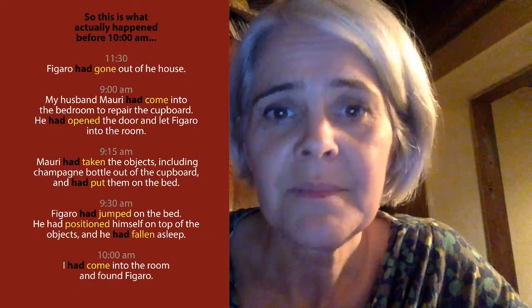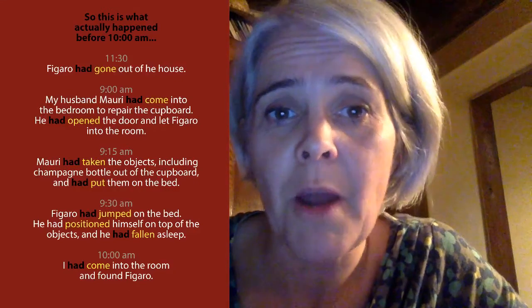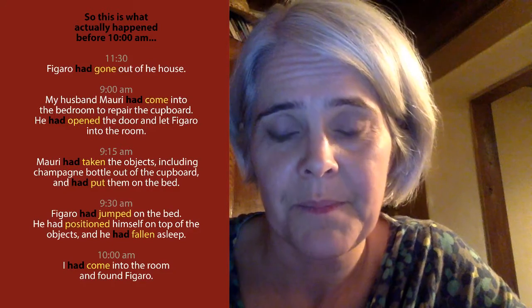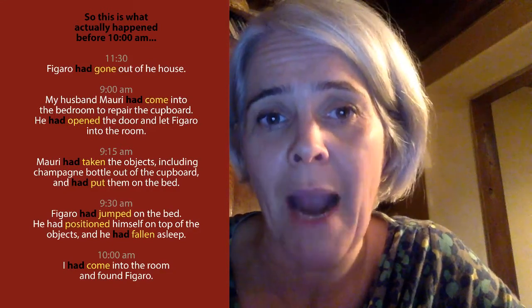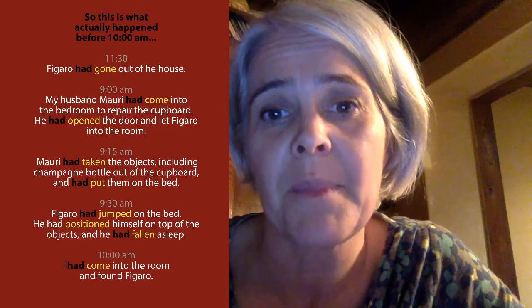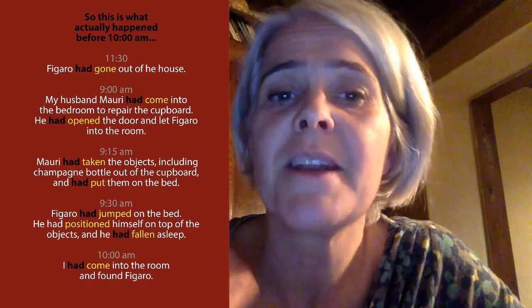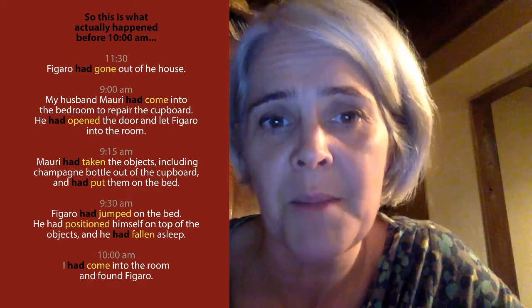What really happened is that at 11:30 the night before, Figaro had gone out of the house. I know because my daughter Isabel said that she let Figaro out of the house at 11:30 p.m. the night before. And then at 9 a.m. the following morning, my husband Maui had come into the bedroom to repair the cupboard.